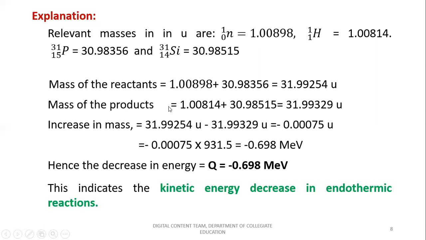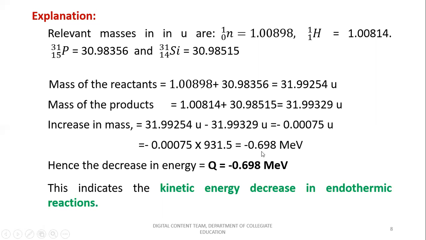So if you consider the increase in mass here, you can observe that the mass of the product is larger than the mass of the reactant, so the difference in mass is negative, which is minus 0.00075 units. Convert that into equivalent energy, multiplying by 931.5, it becomes minus 0.698 MeV.